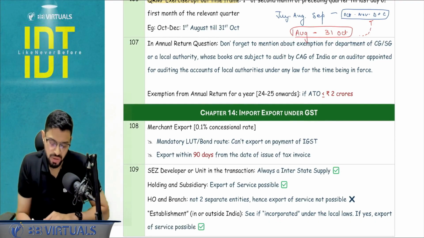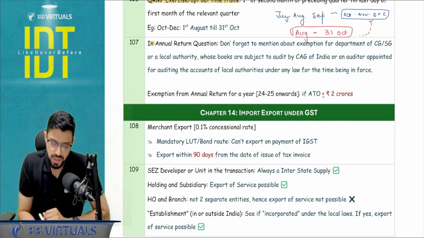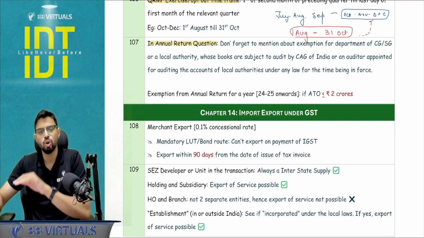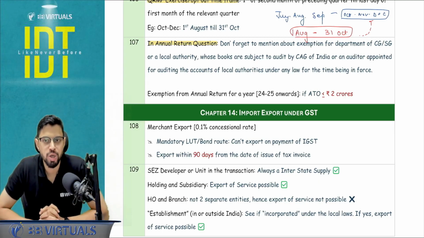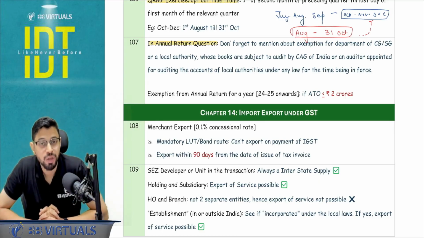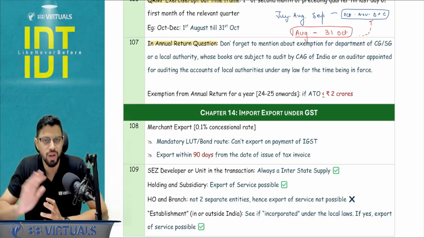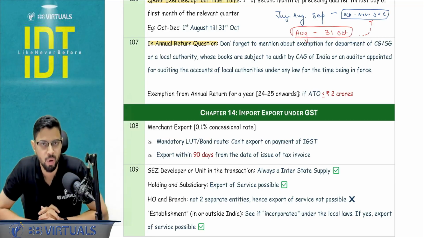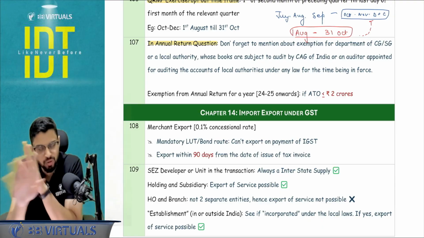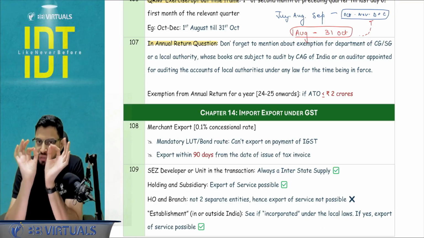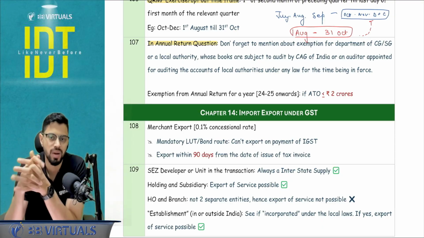Next point to be noted with respect to the annual return. Annual return, section number 44. If there is a short note which gets asked in annual return, please do not forget to mention the exemption for the department of the government subject to the audit by CAG or local authority audit, where basically a government auditor is appointed. They do not have to file the annual return. This point, if you do not mention in your answer, your marks will be deducted.